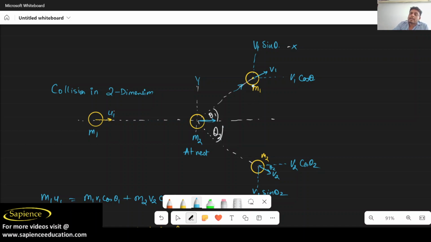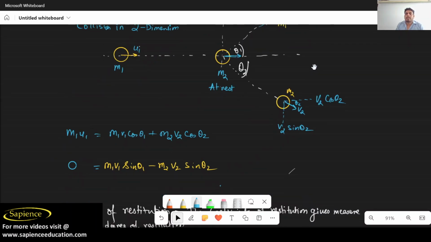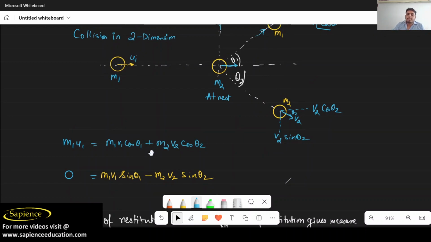So you can also resolve this into two components. Can we write here v1 cos theta 1 and v1 sin theta 1? Here also v2 cos theta 2 and v2 sin theta 2. Now we can see what the initial momentum is. Initial momentum of the total system was m1 u1 plus m2 u2, but u2 is at rest, so it will become 0.